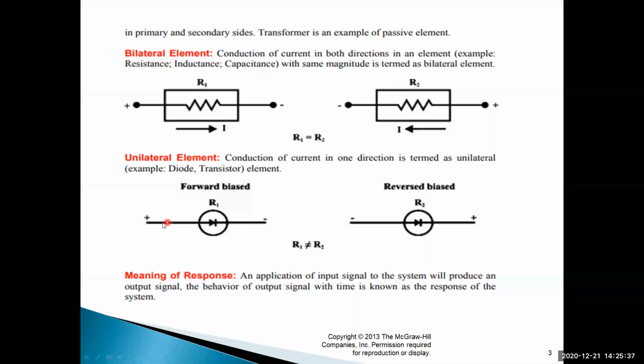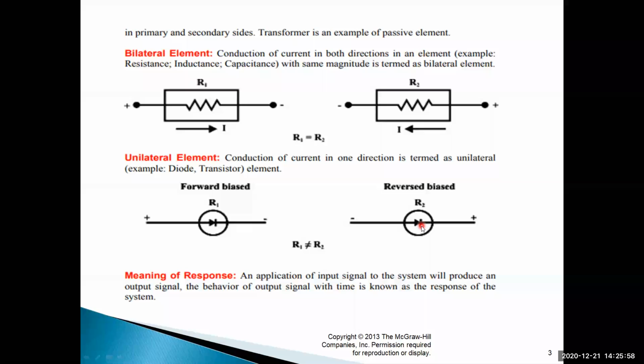If plus-minus is forward bias, it means low resistance. It offers low resistance, acting as a short circuit. That means the resistance offered by the diode is very, very small, in the range of milliohms or micro ohms. It's clear? During forward bias condition, the diode acts as a short circuit, so its resistance is very, very low. But during reverse bias condition, it acts as an open circuit.